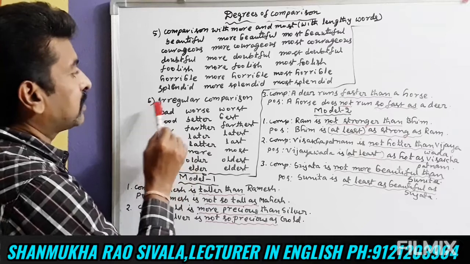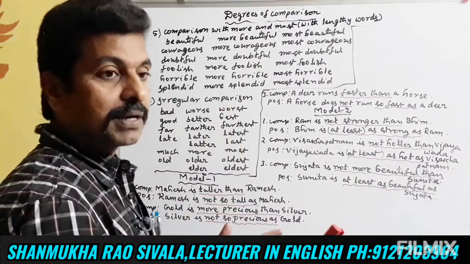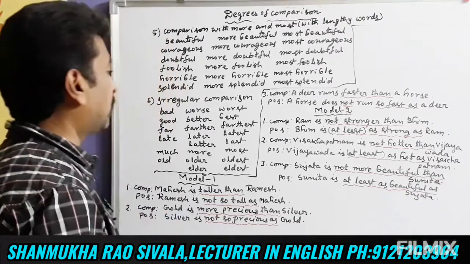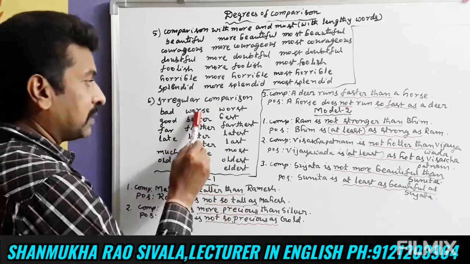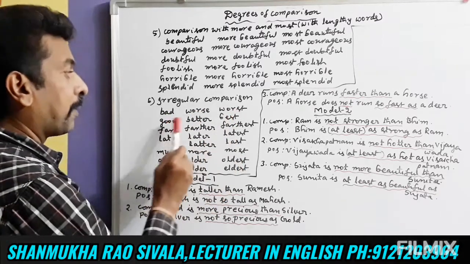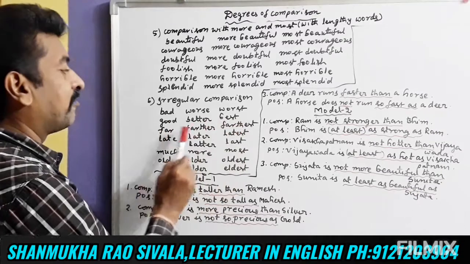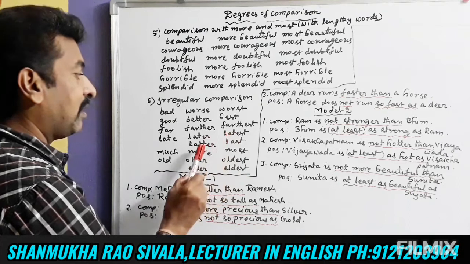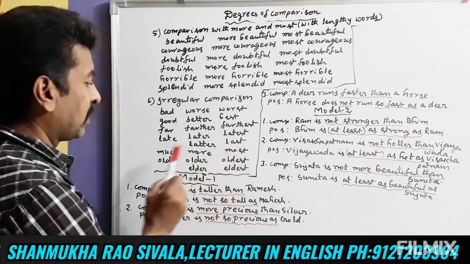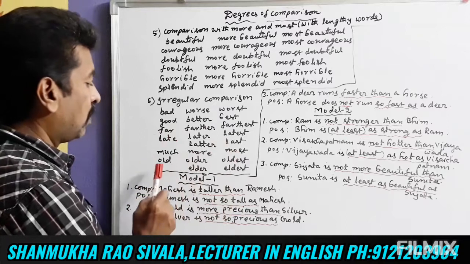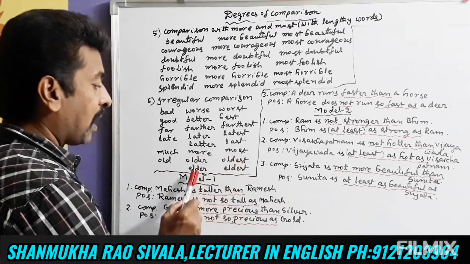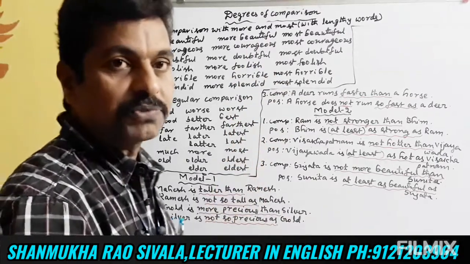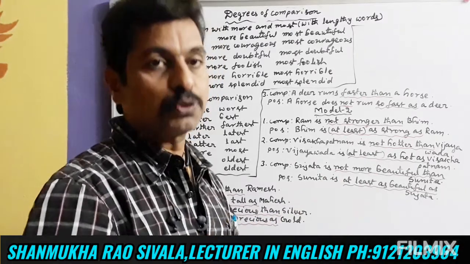And finally, the sixth one is irregular comparison. In irregular comparison, the word changes completely. It is not the same word. Like bad, worse, worst. Good, better, best. Far, farther, farthest. Late, latter, latest. Latter, last also. Much, more, most. Old, older, oldest. Elder, eldest also. So this is how the adjective form changes from positive to comparative and superlative form.